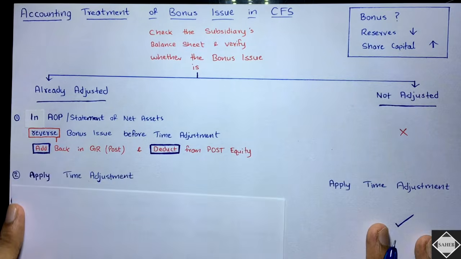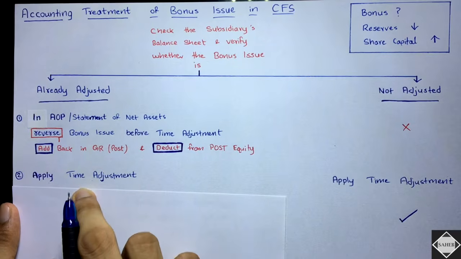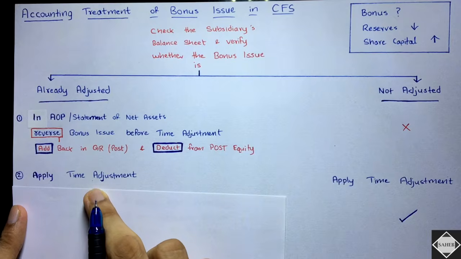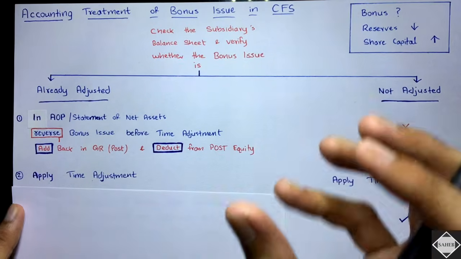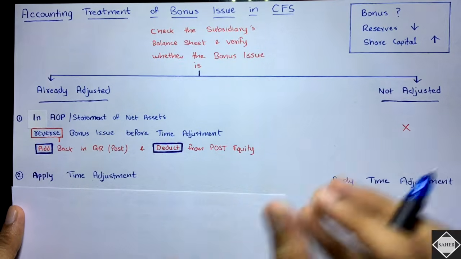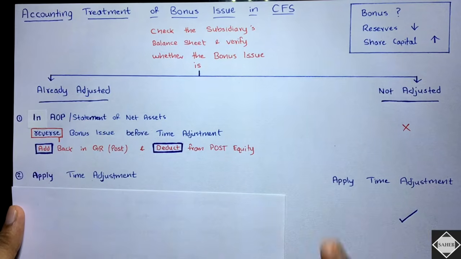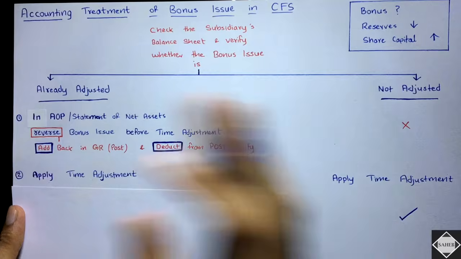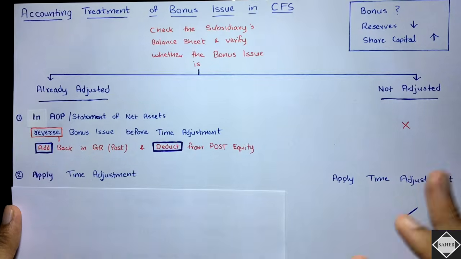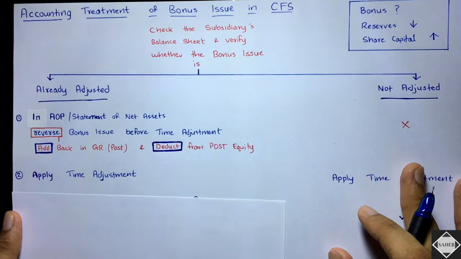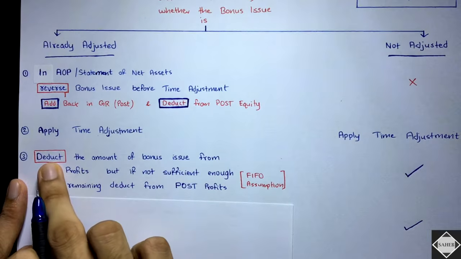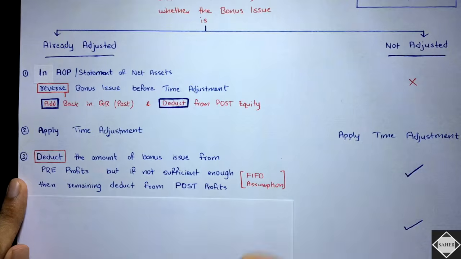Fine. So the second step would obviously be to apply the time adjustment. Is that clear? You all know how to apply the time adjustment. We will deduct from the post in the reserves and add in the pre, plus minus, depending upon the date of acquisition, how many months in the pre and how many months in the post. We all know the time adjustment. And then the third step would be considering the bonus issue back.